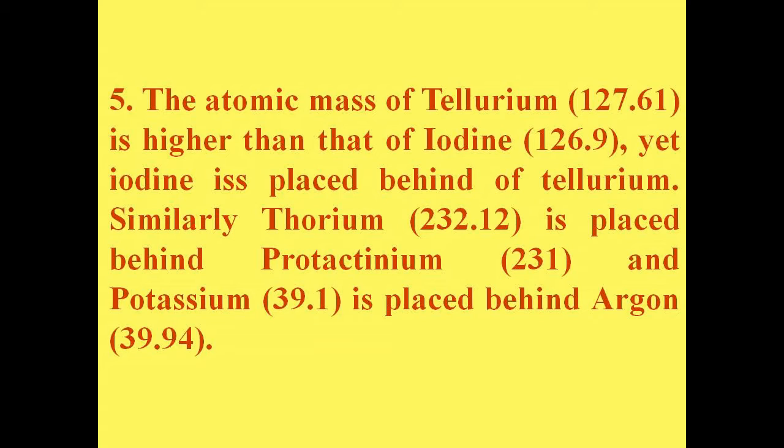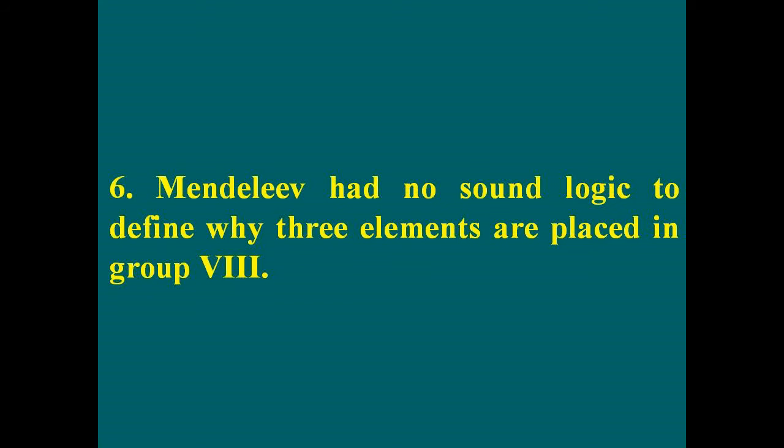Similarly, thorium, atomic mass 232.12, is placed behind protactinium, atomic mass 231, and potassium, atomic mass 39.1, is placed behind argon, atomic mass 39.94. Sixthly, Mendeleev had no sound logic to define why 3 elements are placed in group 8.